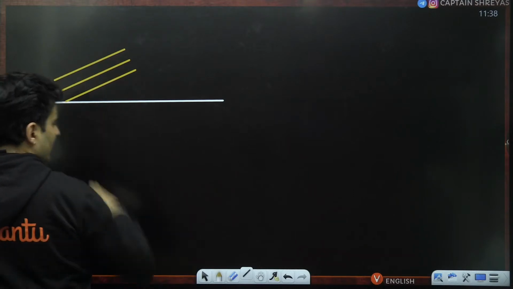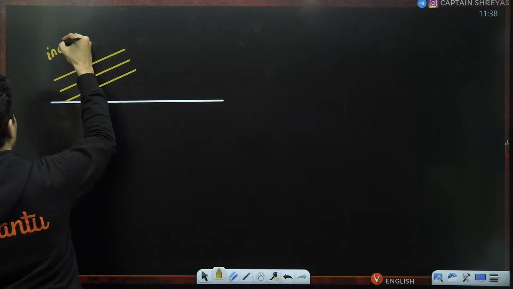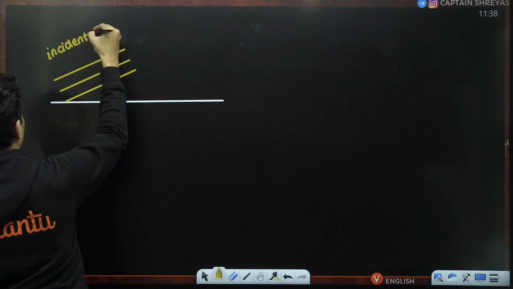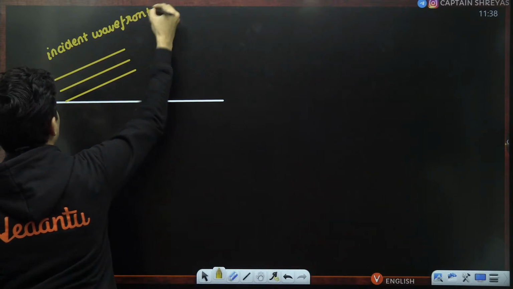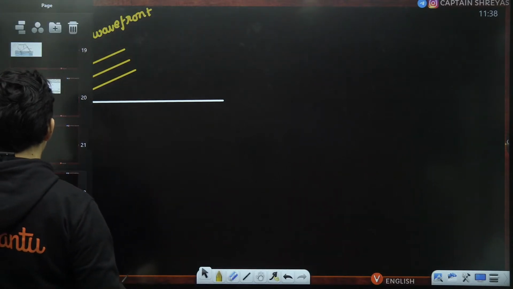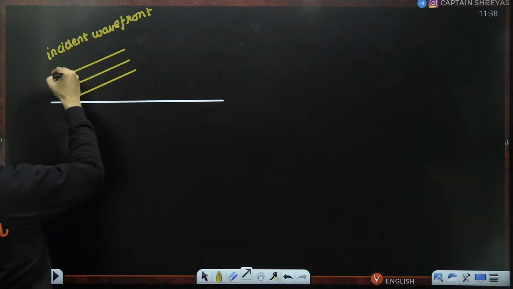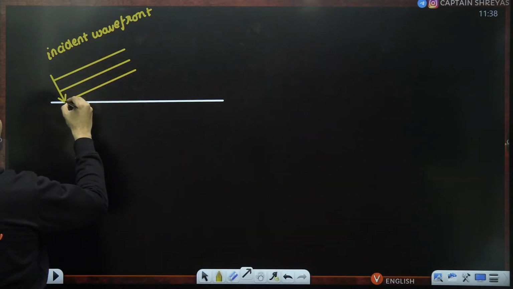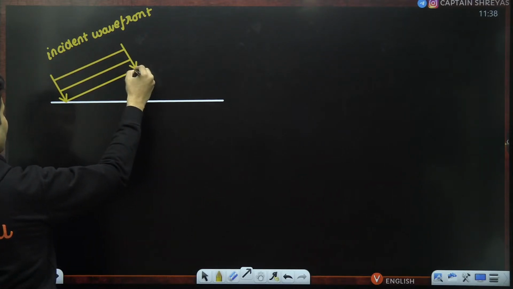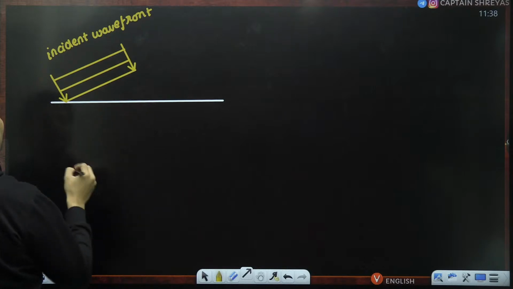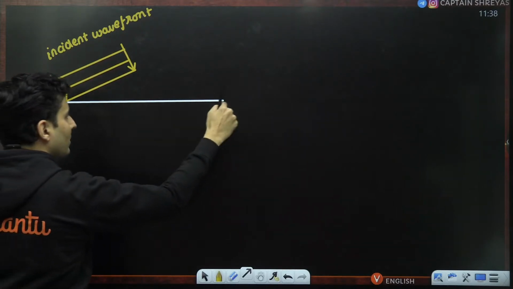This is your incident wavefront. So what happens is the ray of light will come like this. Here also it will come like this. Right now it has reached till here. This is the first part which touches this particular medium.